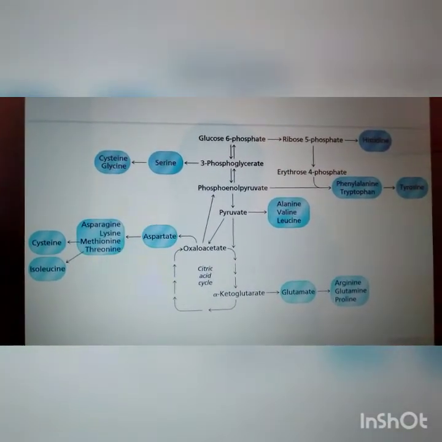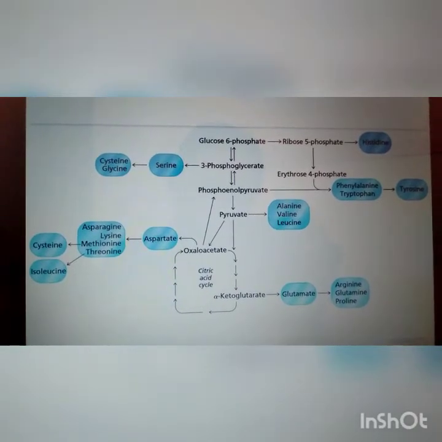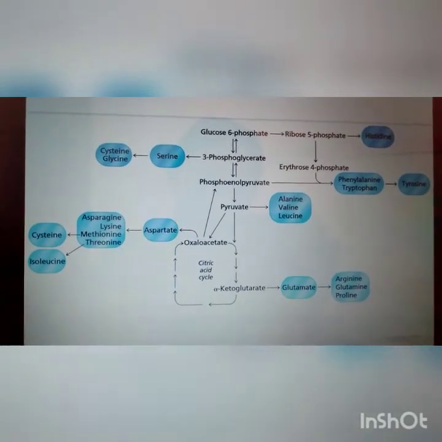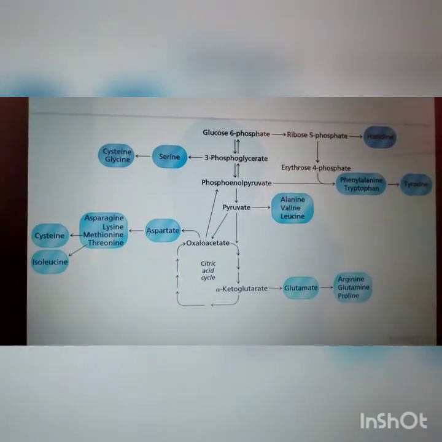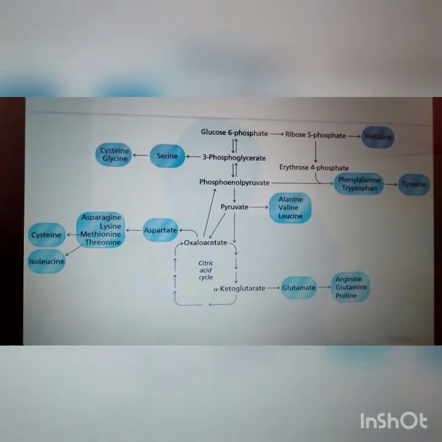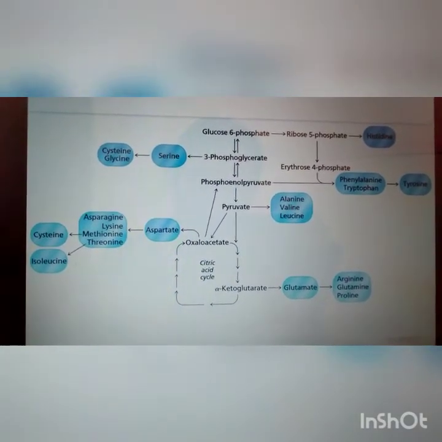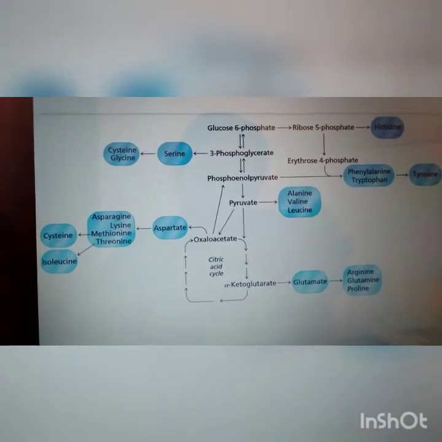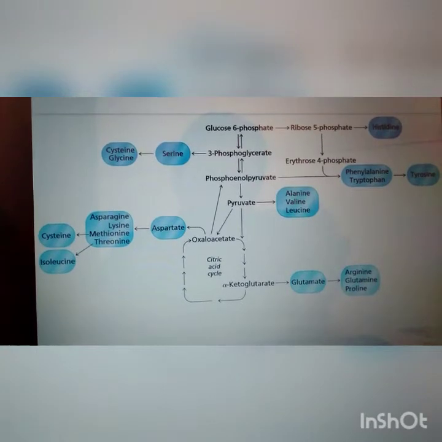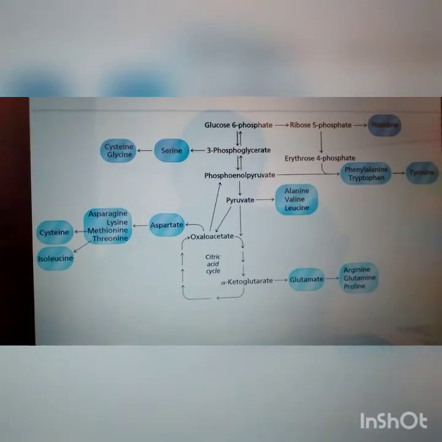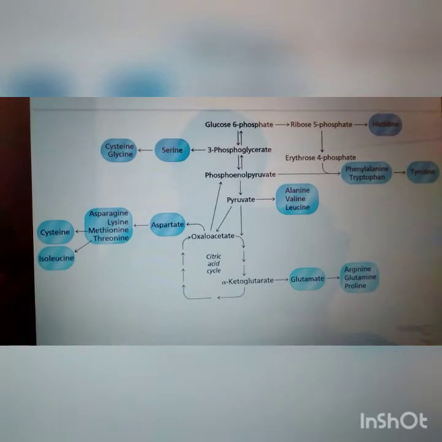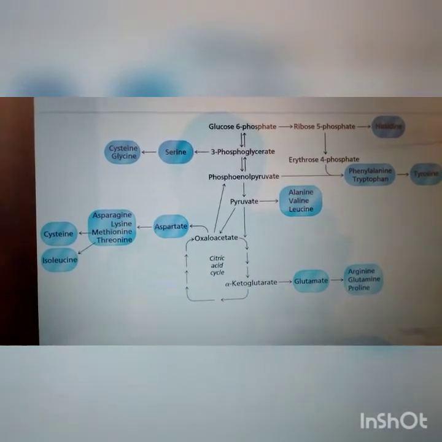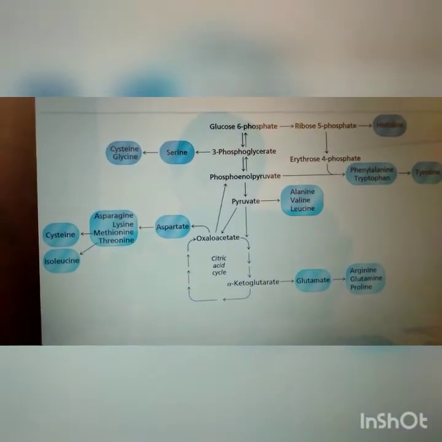So all of these amino acids, histidine, serine, aspartate, and glutamate, enter the citric acid cycle, with the entry point different. Serine enters through oxaloacetate with 3-phosphoglycerate, with the precursor being glucose 6-phosphate. And glutamate enters the citric acid cycle as alpha-ketoglutarate.